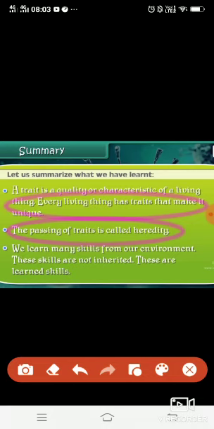We learn many skills from our environment. These skills are not inherited. These are learned skills, like I told you, riding a bicycle or swimming or singing. Genes carry the information that determines our traits, which are features or characteristics that are passed on to you or inherited from our parents.